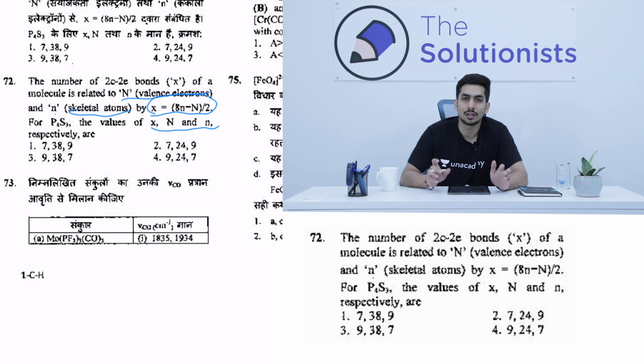Now sometimes if you're lucky, among the 4 options they will give you 2 options where this formula is going to be satisfied. But sometimes, if you're lucky, only one option would be satisfying this formula.